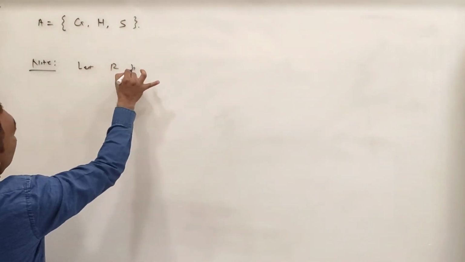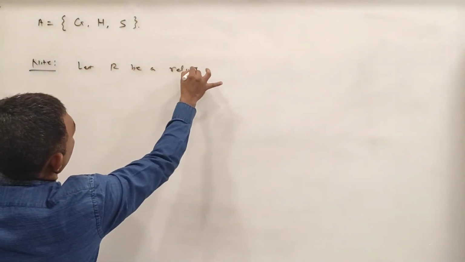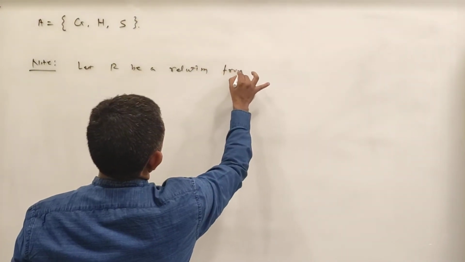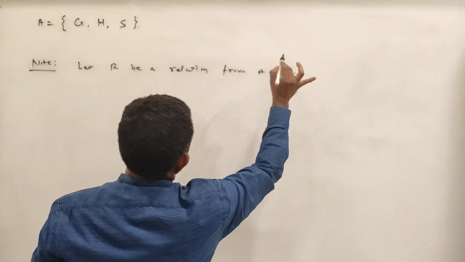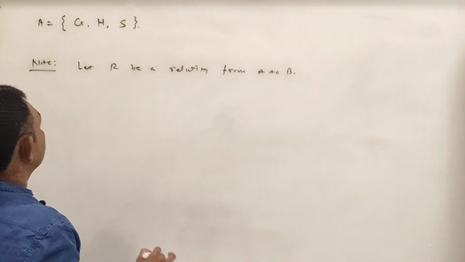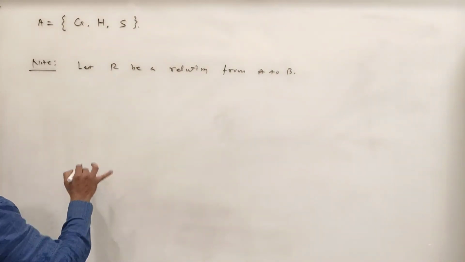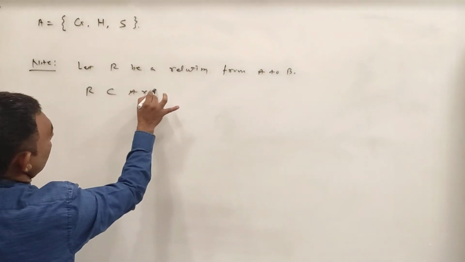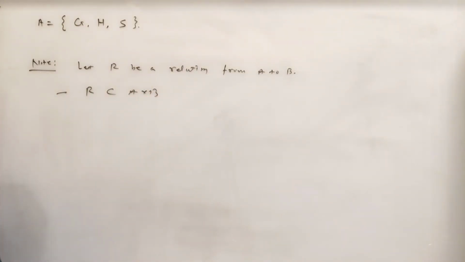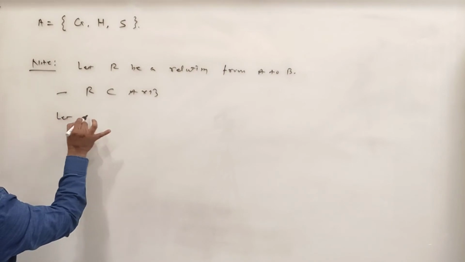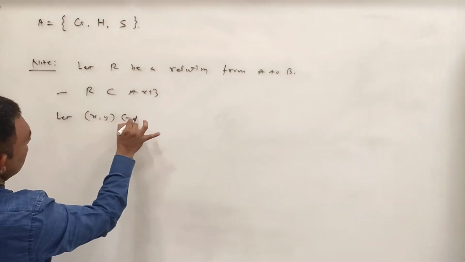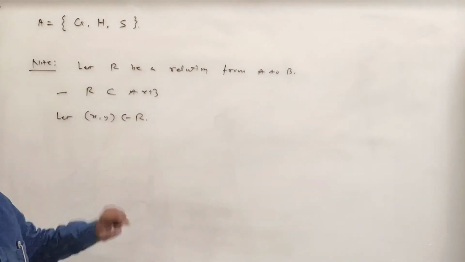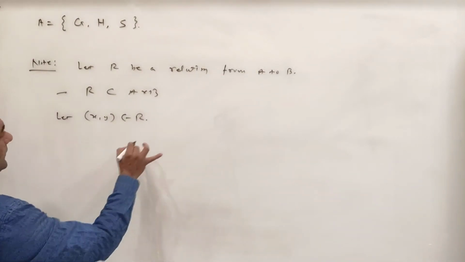Let R be a relation from A to B. Then the first thing is what? R will be a subset of A cross B. So let (X, Y) belong to R. I consider (X, Y) belongs to R.